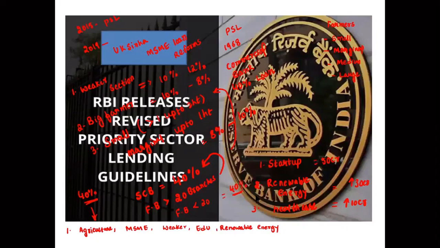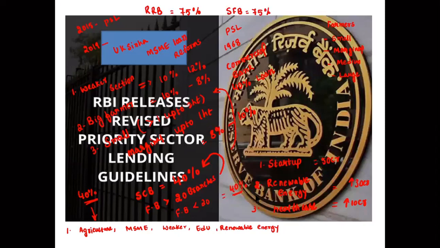And the next thing is regional rural banks, RRBs. They have to provide 75% of the loans to the priority sector scheme. RRBs mainly 75%. And small finance banks also 75%. This percentage is important.